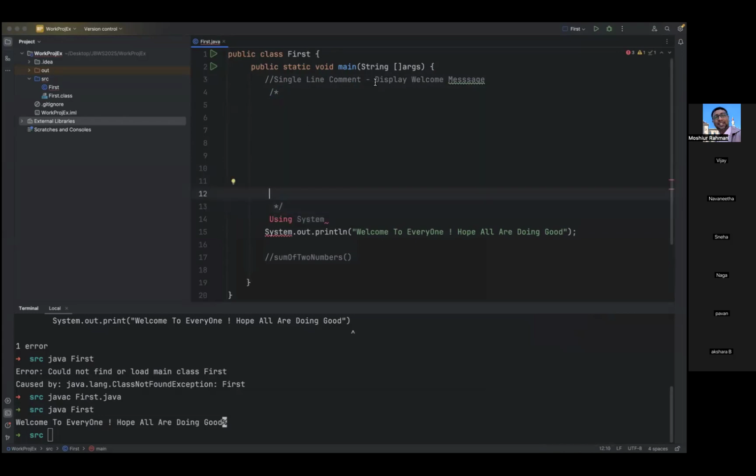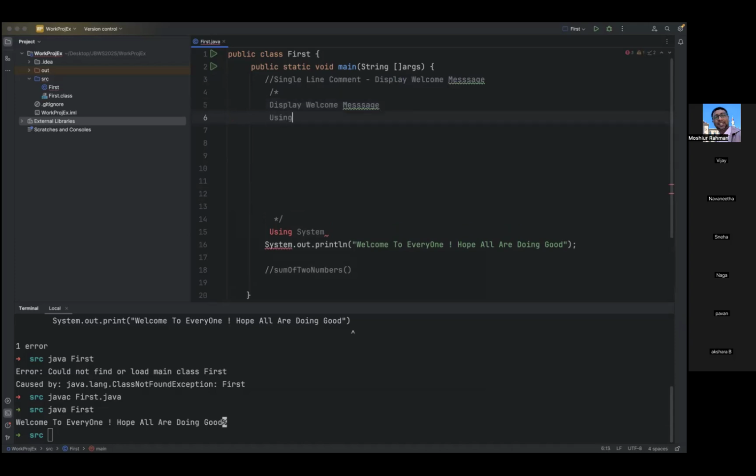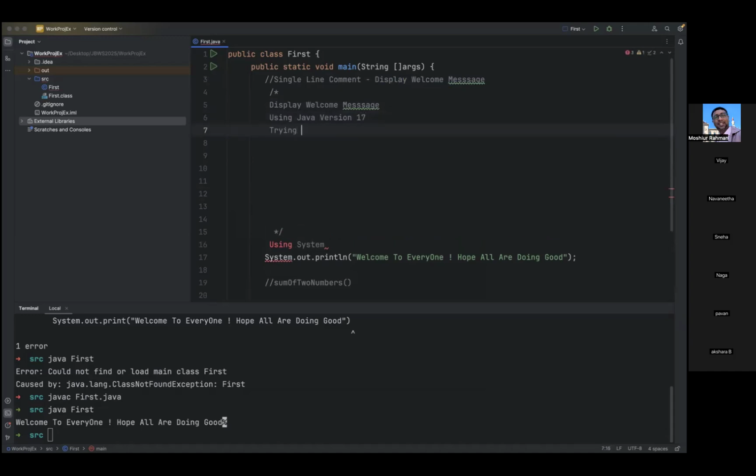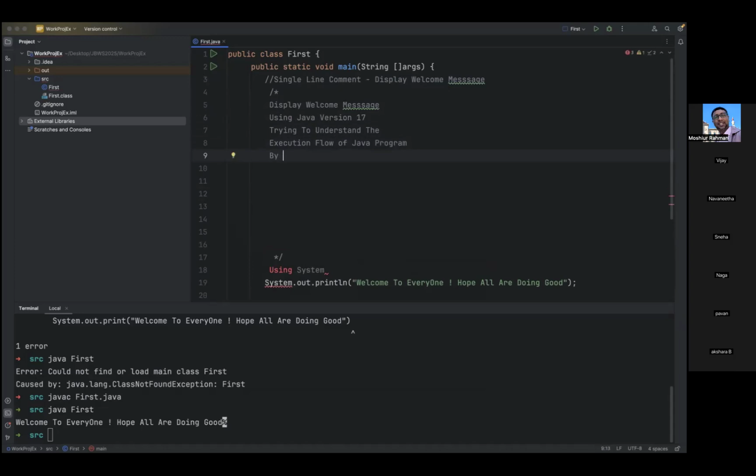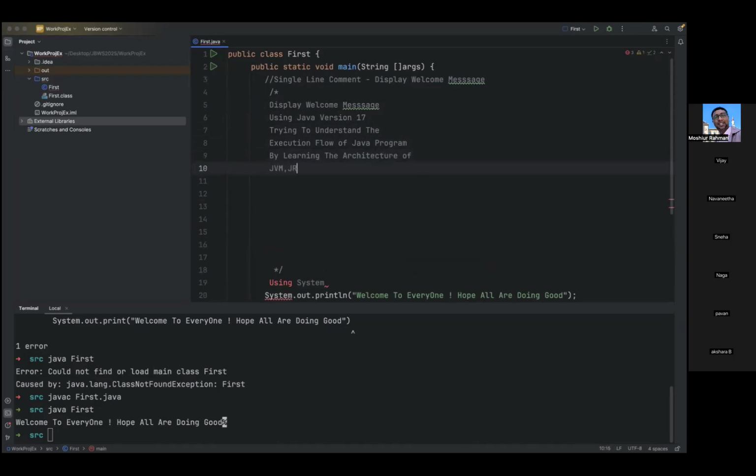Now I'm adding: display welcome message using Java version 17, trying to understand the execution flow of Java program by learning the architecture of JVM, JRE.